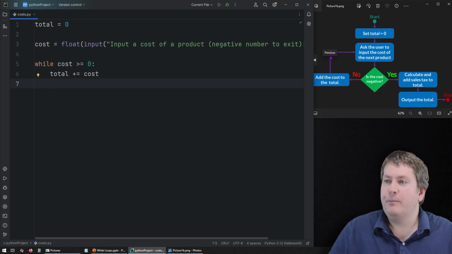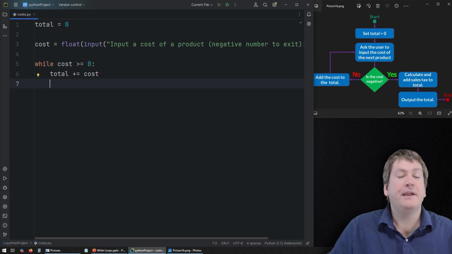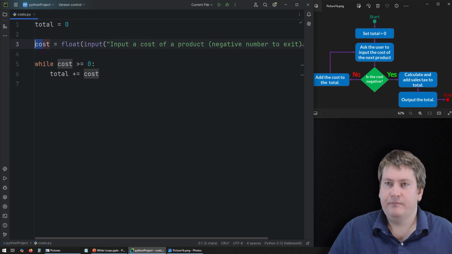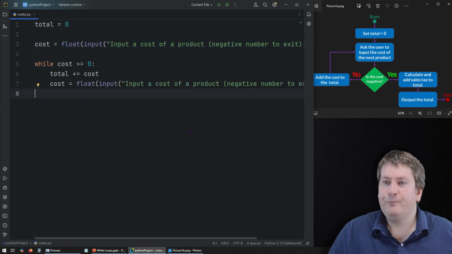Now what do we need to do? Well, if we look at the flowchart, we go back around and we ask the user for input again. So this would be our modification read. And that's going to be almost the same. Actually, it's going to be exactly the same as our priming read. So we can just copy and paste it there.